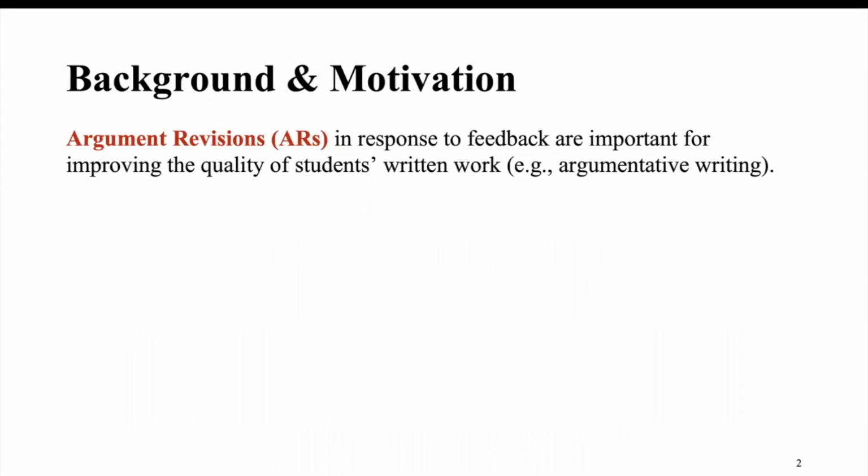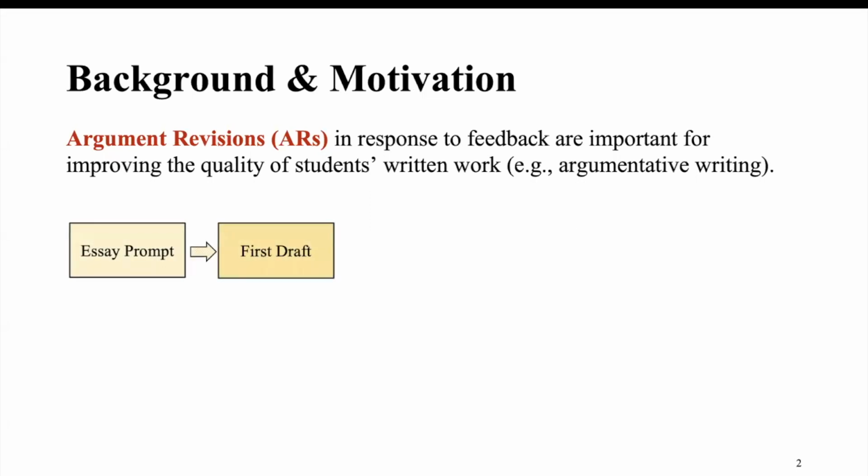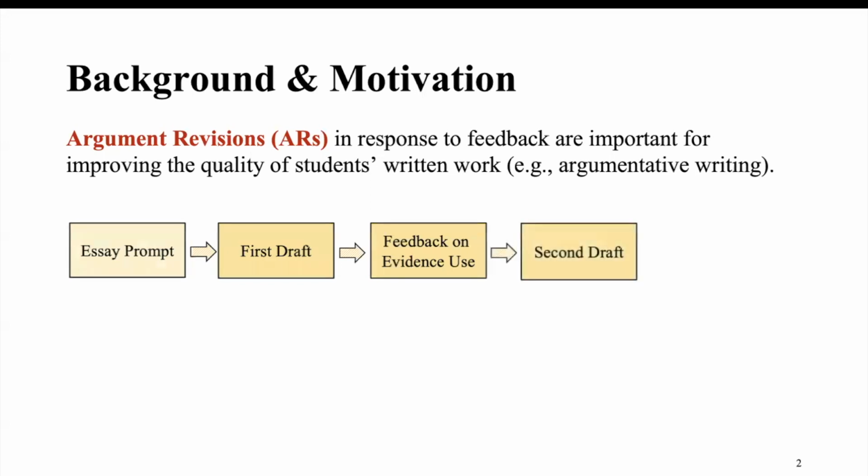Argument revisions in response to feedback are important for improving the quality of student written work. Like in argumentative writing, students were given an essay prompt. They were asked to write the first draft essay. After completion, they submit the first draft to the AW system to get feedback on evidence use, like how they use the evidence to support a claim. Then they start a second draft based on the feedback. It was supposed that the second draft would be better than the first draft. So this pipeline is called the e-revise system.